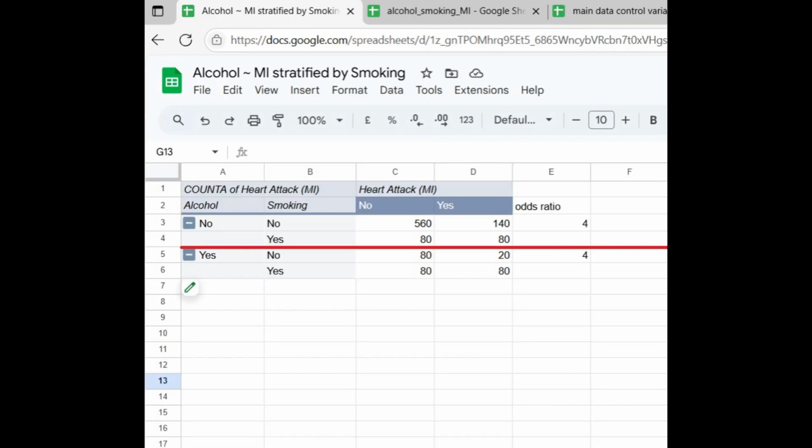Now we look at the effect of smoking stratified by level of alcohol intake, no and yes. We see that for both levels of alcohol intake, the odds ratio is 4, implying the odds of MI with smoking is 4 times the odds of MI without smoking. So when adjusted or controlled for the effect of alcohol, the relationship between smoking and MI remains the same as in univariate analysis.